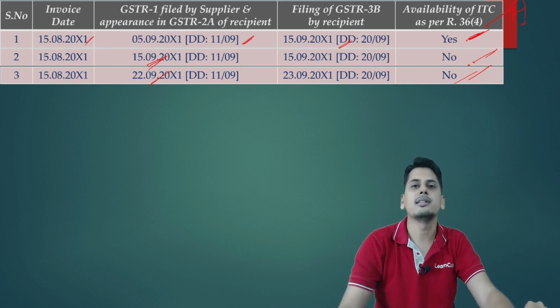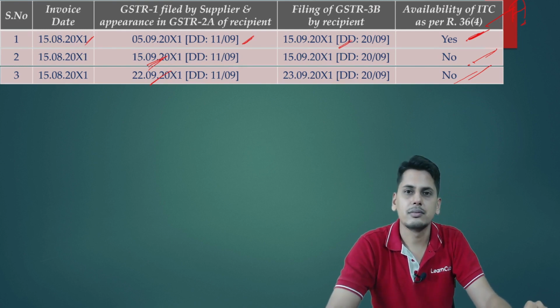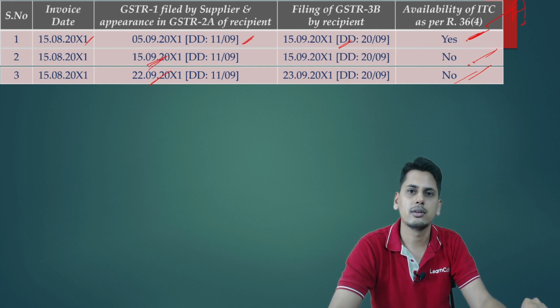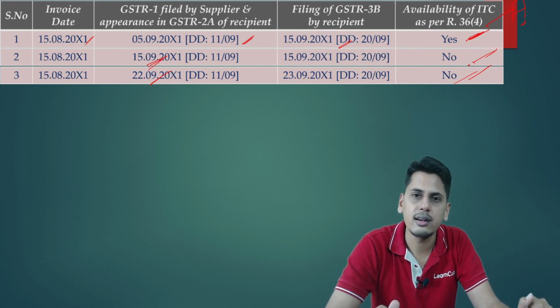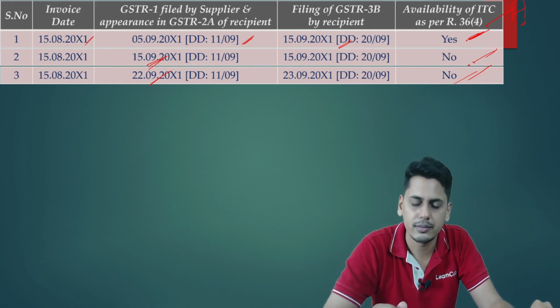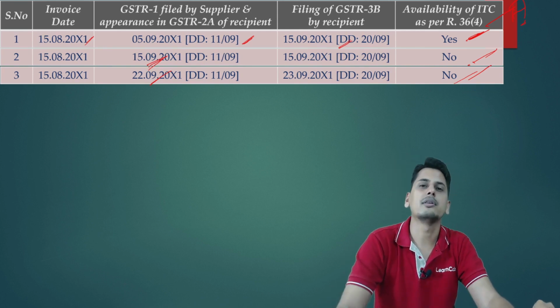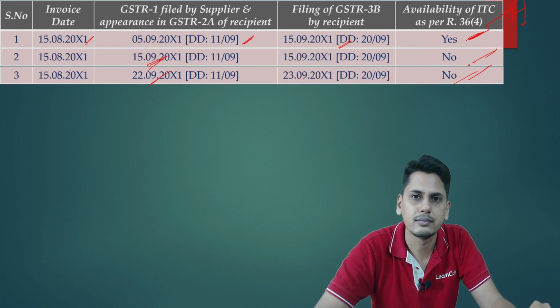So now the government tells, it's very simple. 11th September, for the tax period August, you download your GSTR 2A. Whatever details are appearing, it's as simple as that. All of them have filed their details in GSTR 1 prior to the due date. The assessee asks, what time should I download? The government says, let's suppose you download at 6 p.m.